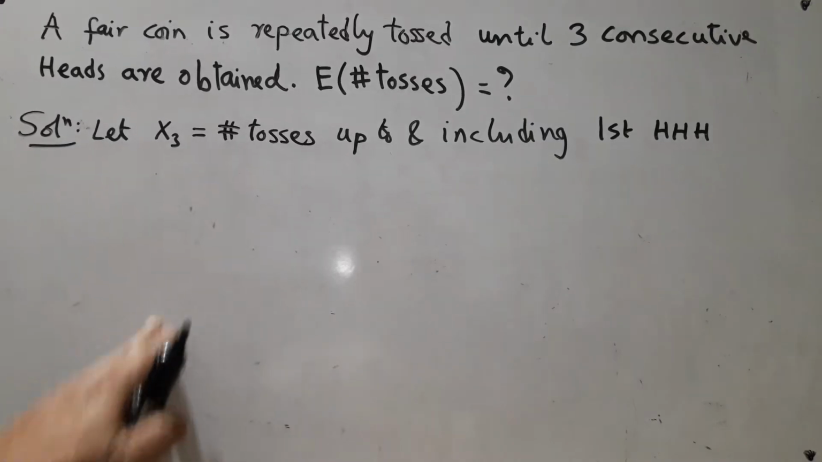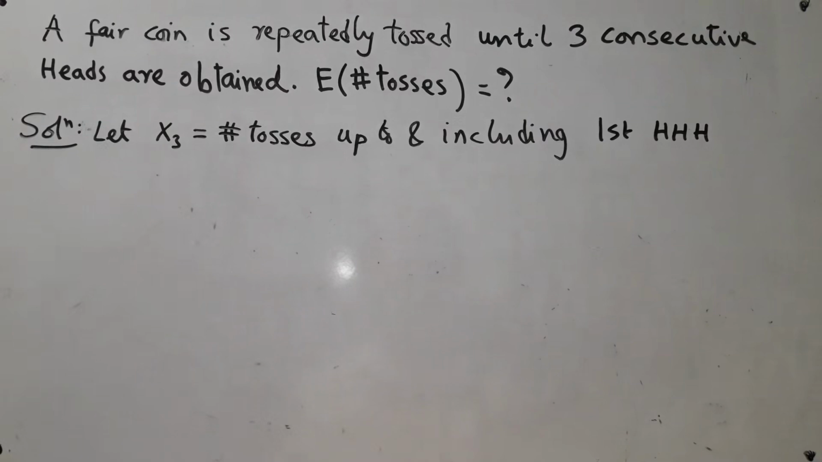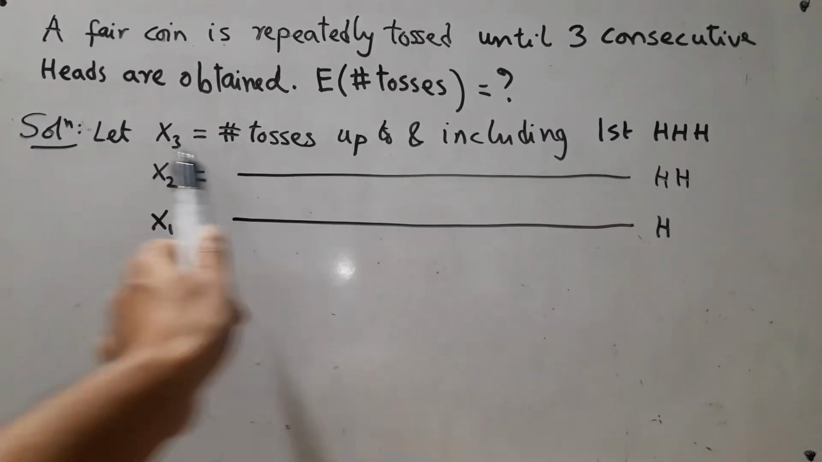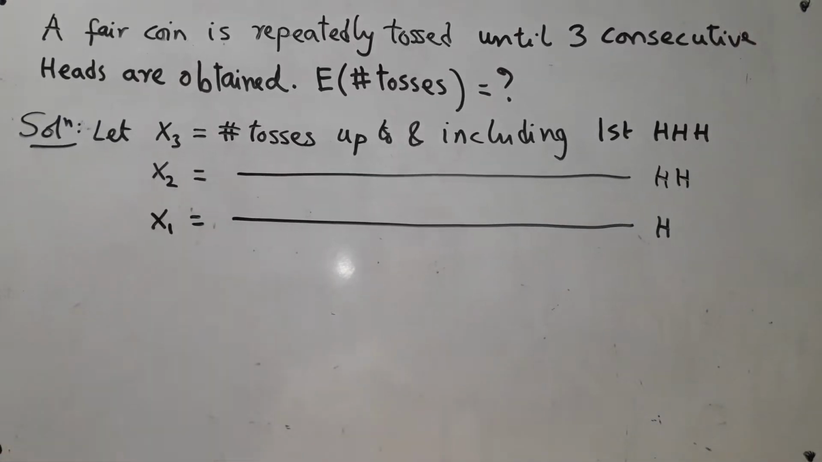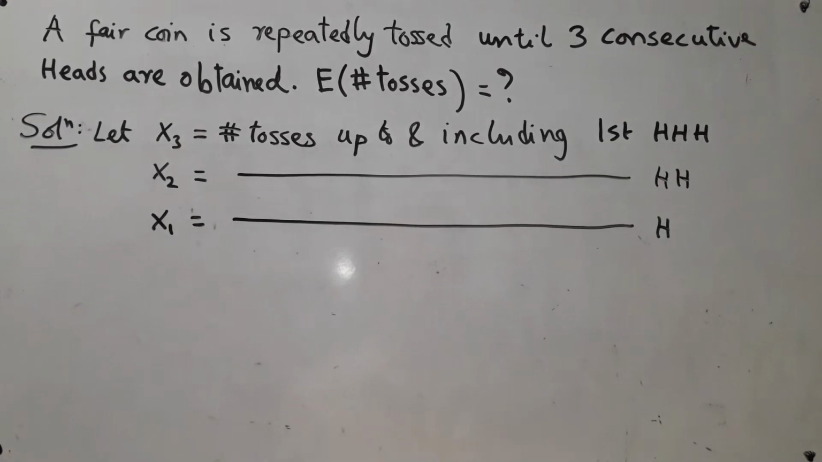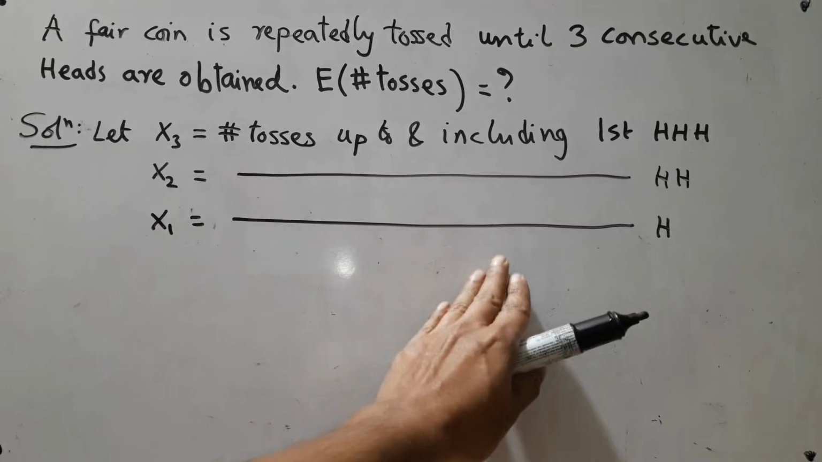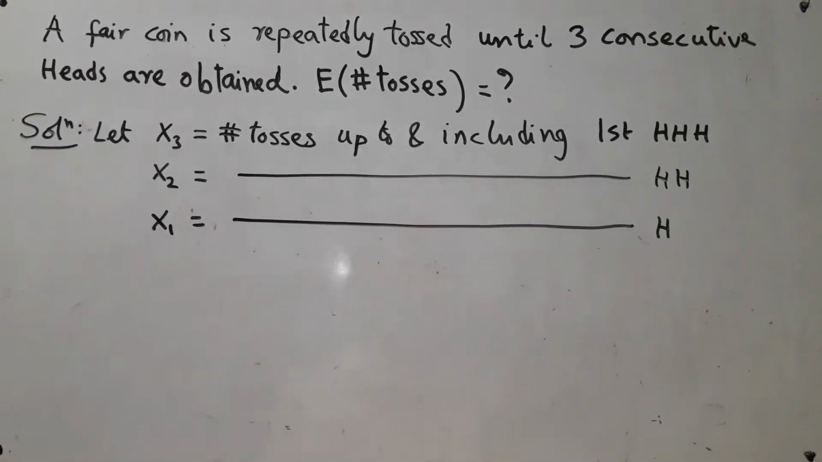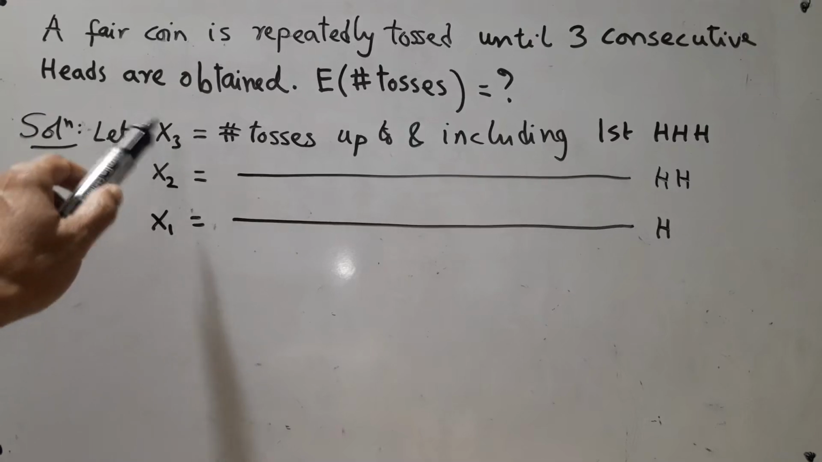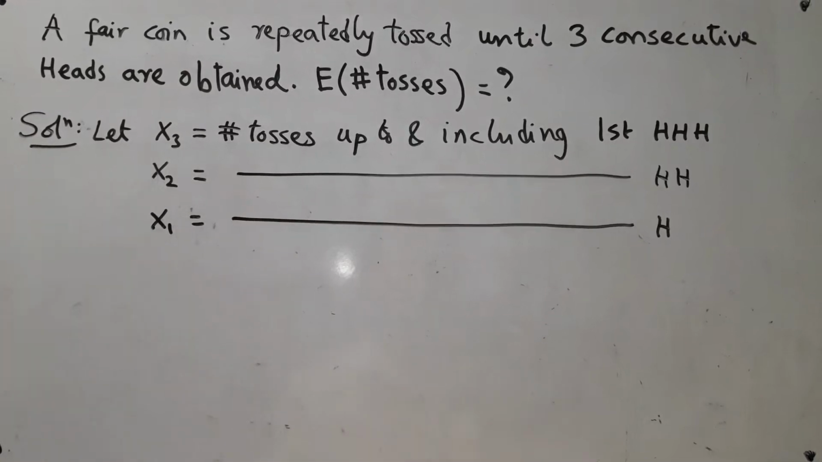Now in order to solve the problem, I will need to define 2 similar other random variables. x2 is exactly the same thing except that I am using HH. So the number of tosses up to and including the first occurrence of 2 consecutive heads. Similarly, x1 is the number of tosses up to and including the first head. So x1 you will immediately recognize as just a geometric random variable. I am interested only in x3, but these things will play an important role.